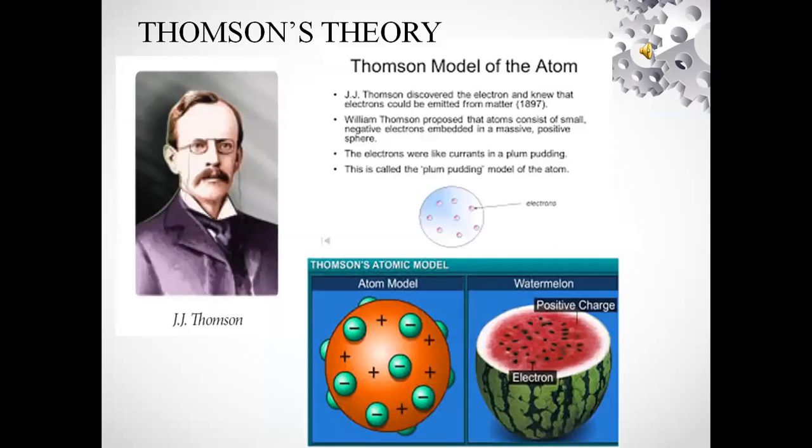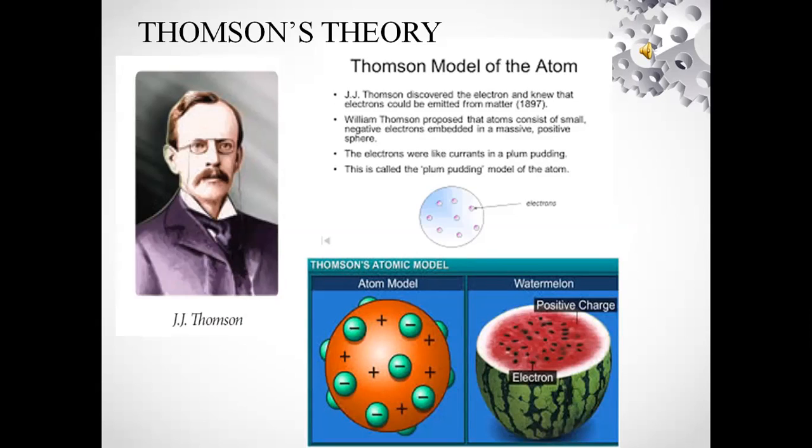The next theory is Thomson's theory. In 1897, J.J. Thomson proposed a different theory. He compared an atom to a watermelon. His theory proposed that the atom has a positively charged part like the red part of the watermelon, and embedded in it, like the seeds, are negatively charged particles which he called electrons.